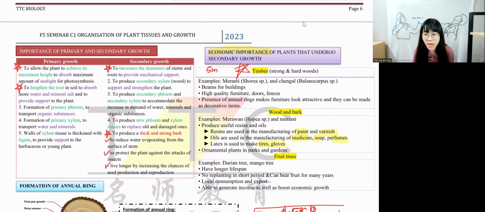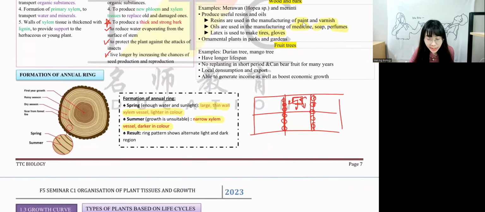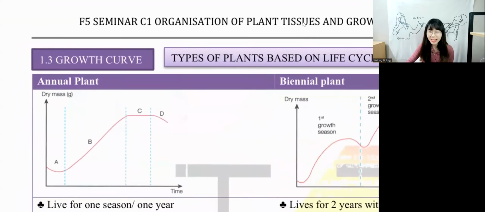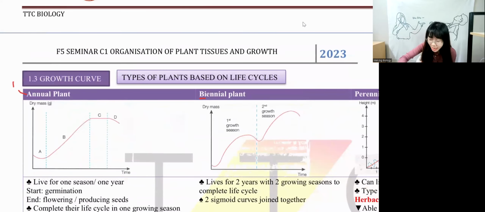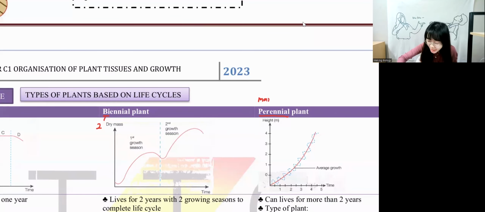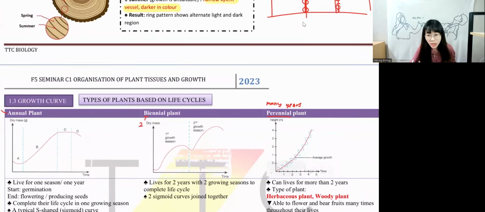Okay, now, done with economic importance, we're going to look at the last one, which is the growth curve. We have 3 different growth curves. We have annual plants, biennial plants, and perennial plants. Annual means how many years, guys? 1 year, correct? So the plant can only live for 1 year. After 1 year, they die. Bi means how many years? Correct, 2. They can live for 2 years or 2 seasons, and then they will die. Perennial plant means they can live for more than 2 years. Many years. It's called perennial plants.